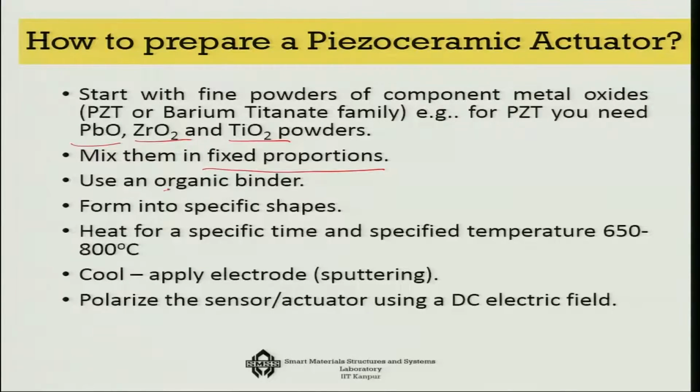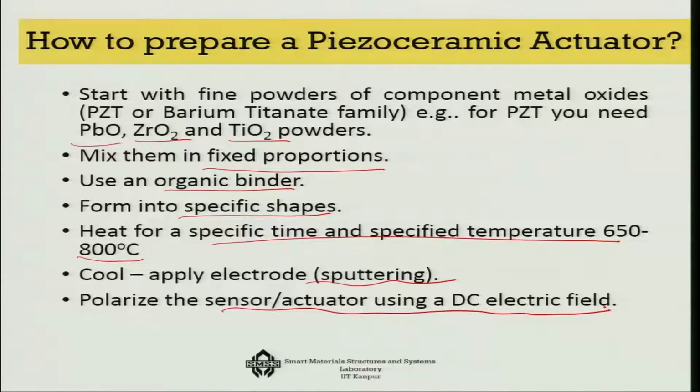Use an organic binder, otherwise they will get lost. Form into specific shapes, we call it the green shape, and then heat for a specific time and temperature, about 650 to 800 degrees centigrade. Cool it, apply electrode layers using sputtering, polarize the sensor actuator using a DC electric field. Your piezoceramic actuator is ready for use.